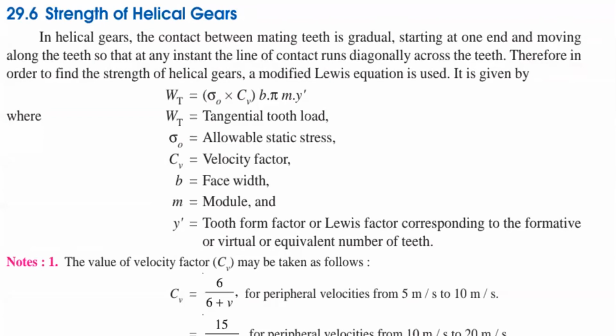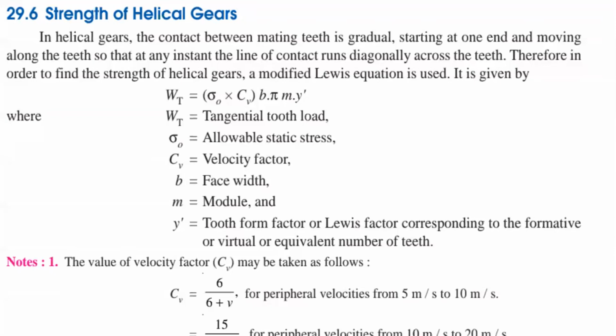Right. So in case of your spur gear, the velocity factor value CV equals 3 by 3 plus V, and 6 by 6 plus V, and 7.5 by 7.5 plus root V. So these are the three formulas you are having. And one more point I have to mention here. Whatever the CV values I have mentioned here, 3 by 3 plus V, 6 by 6 plus V, those values may vary in your data book. Please don't get confused.